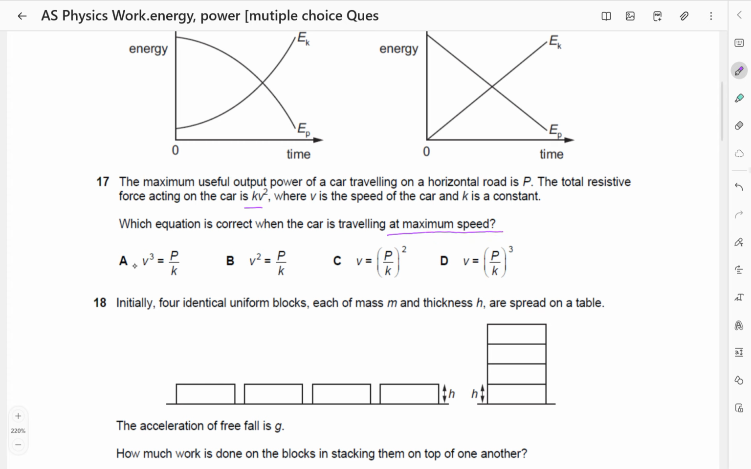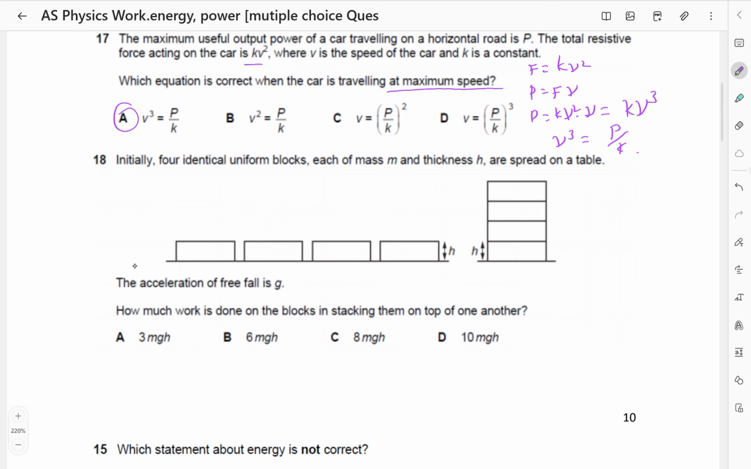So we know that the force is equal to kV squared, and we know that power is equal to force times speed. So the power is going to be, where there is force, I'm putting kV squared, then times V, which becomes kV cubed. So which equation is correct when the car is traveling at maximum speed? They have made V the subject here. So we can check, we notice that V cubed can be equal to power divided by K. So the answer is going to be A.